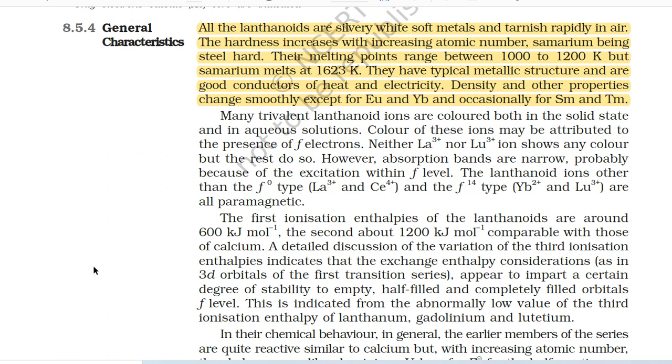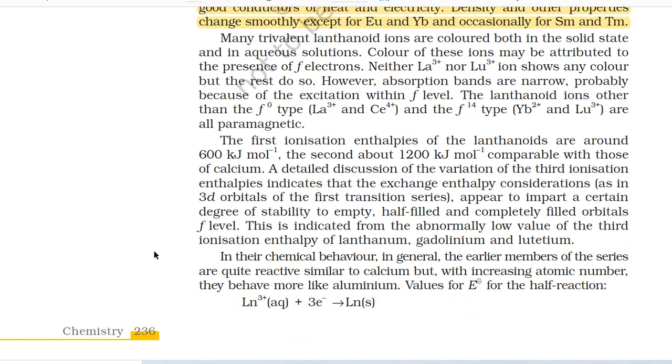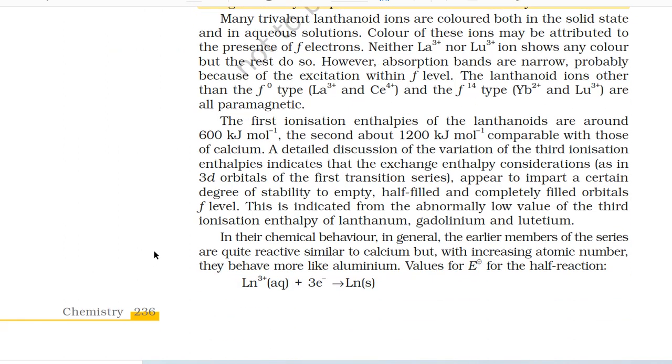The lanthanoid ions, other than the f0 type (La3+ and Ce4+) and the f14 type (Yb2+ and Lu3+), are all paramagnetic. The first ionization enthalpies of the lanthanoids are around 600 kJ per mole, the second about 1200 kJ per mole, comparable with those of calcium.